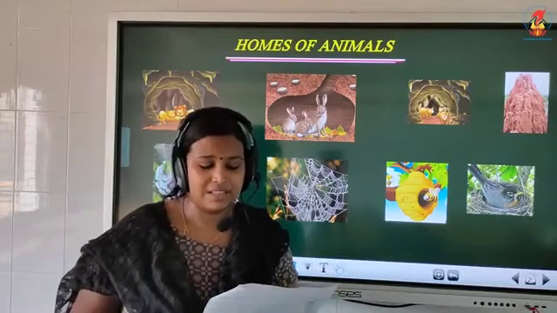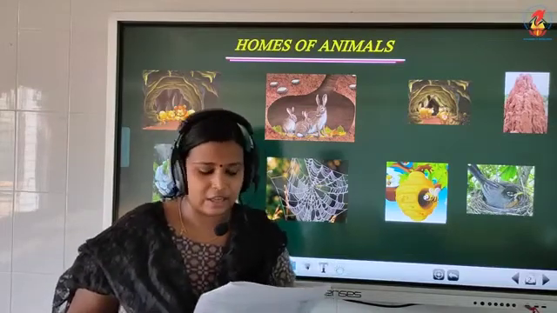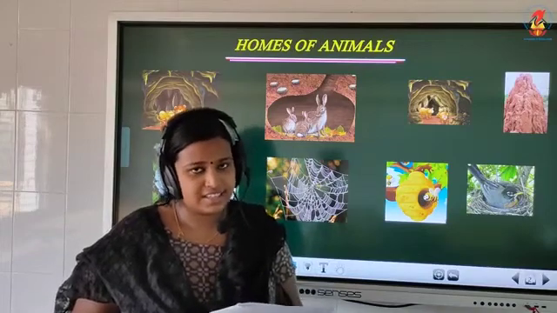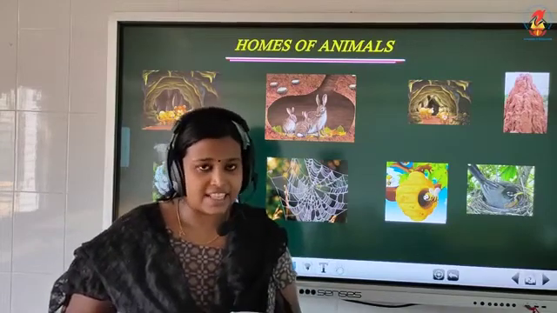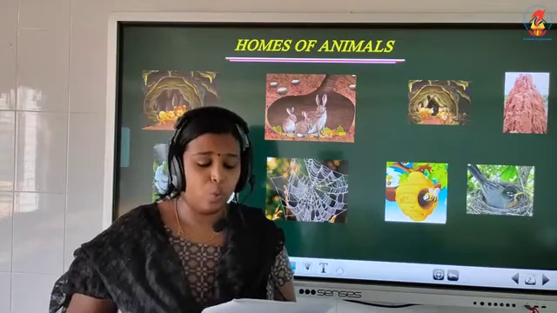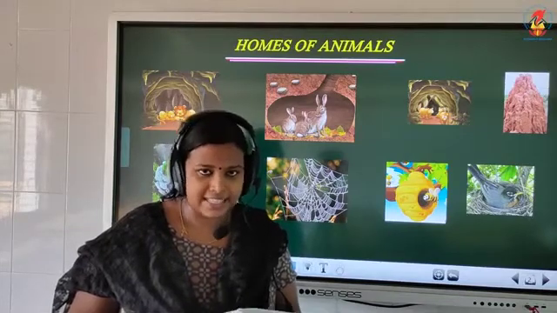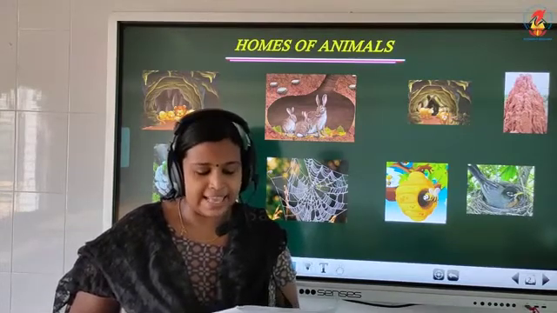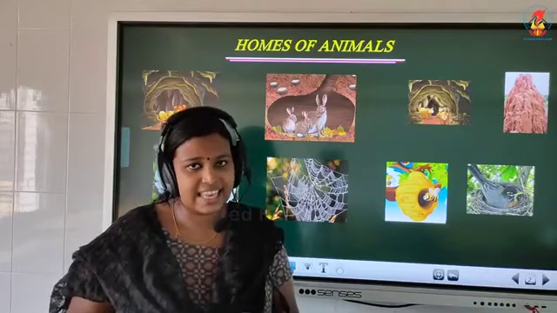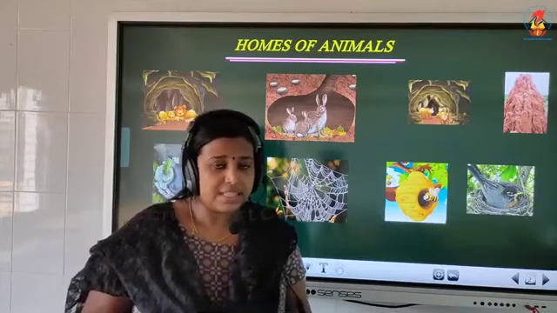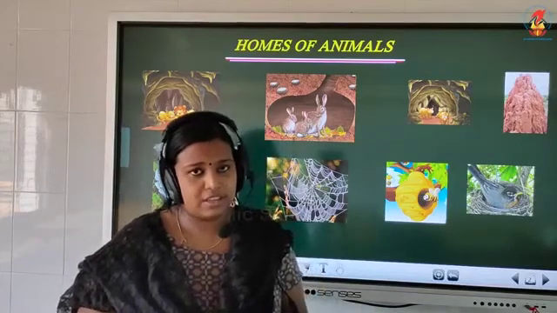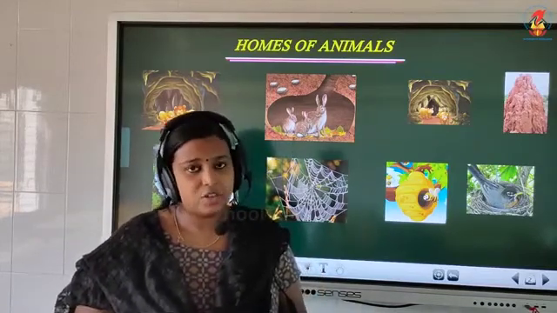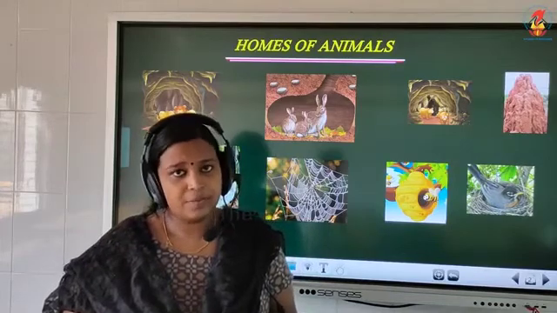Some animals like fishes, frogs, turtles, crabs, etc. live in water bodies such as ponds, lakes, rivers, sea, etc. Some animals live on land as well as water, like crocodile, tortoise, frog, etc.